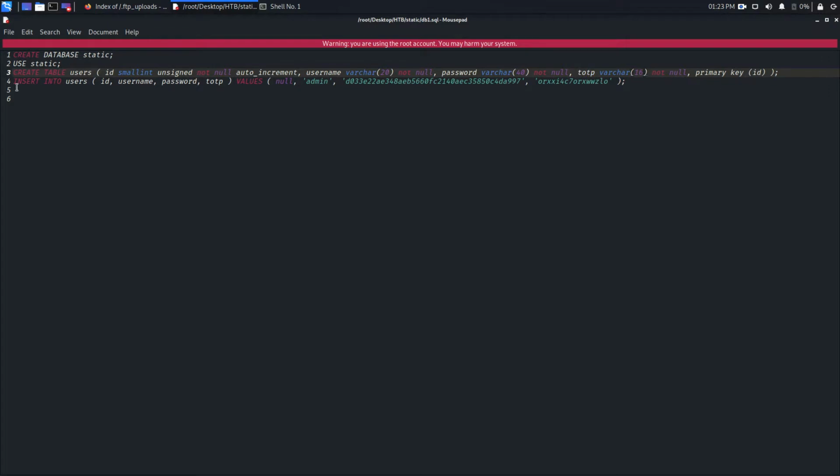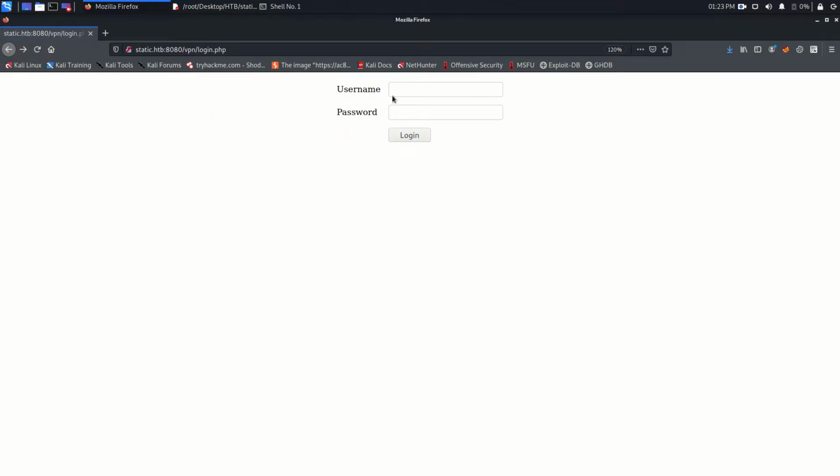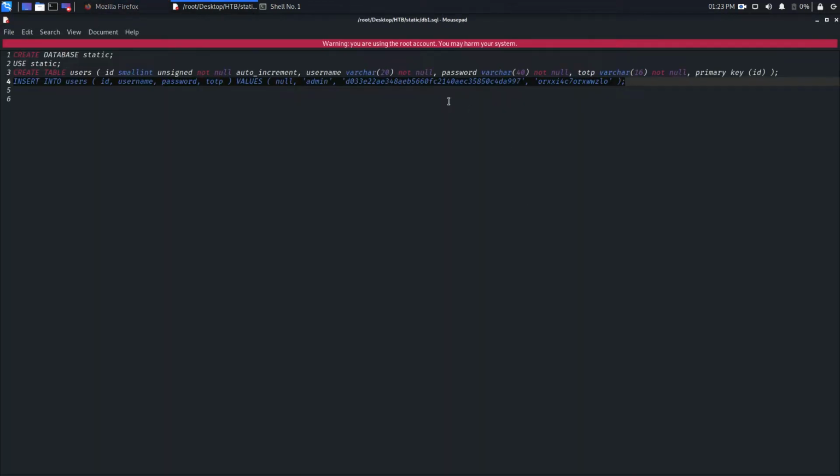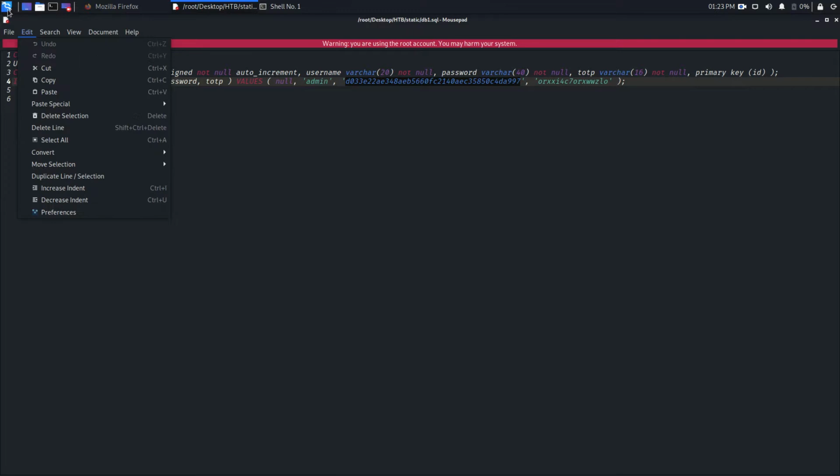So the table is created. Now in this last query, the user is inserting data into these fields. The ID field, username is admin, password is this hash, and this is the TOTP value. So what I think is that this login page can be logged in with this credential. But before this, I want to check what this hash is.